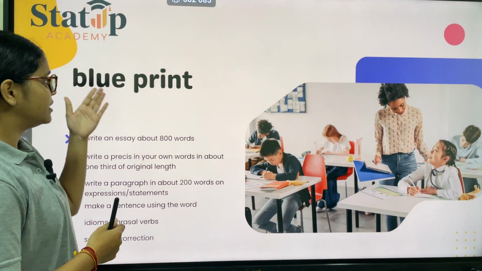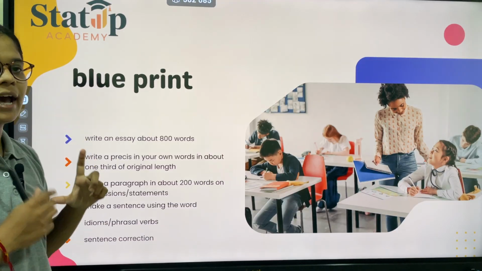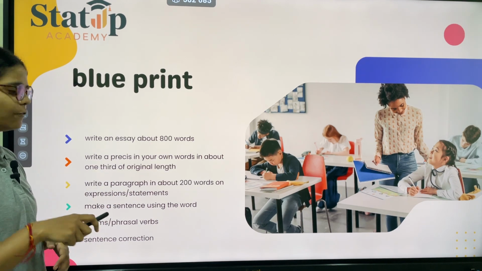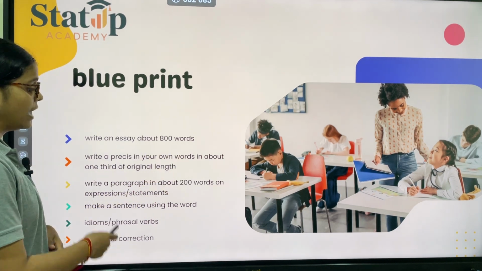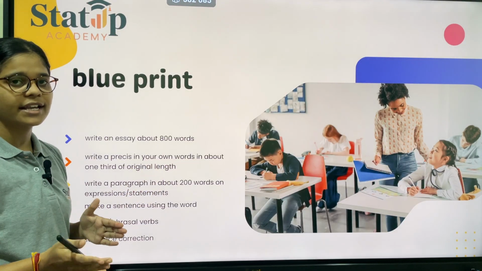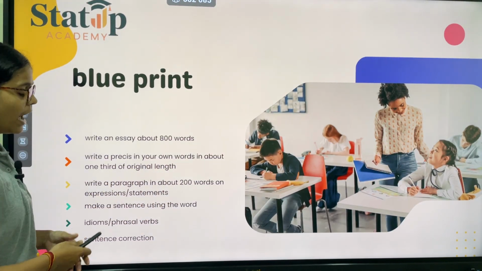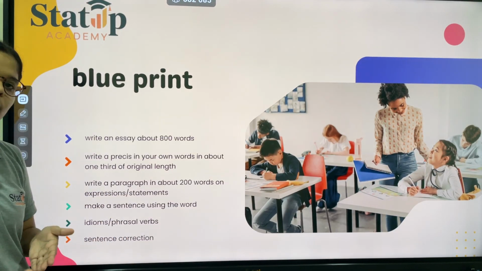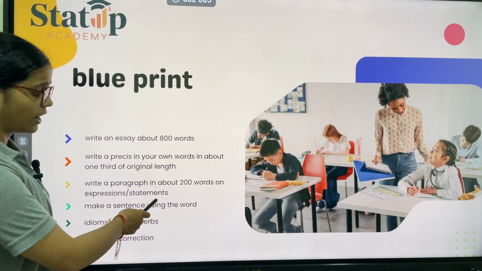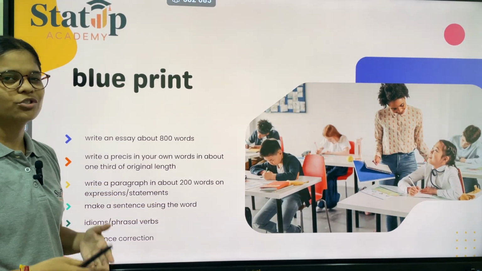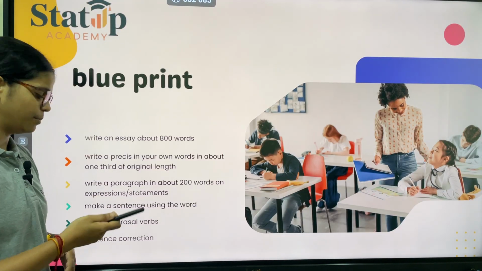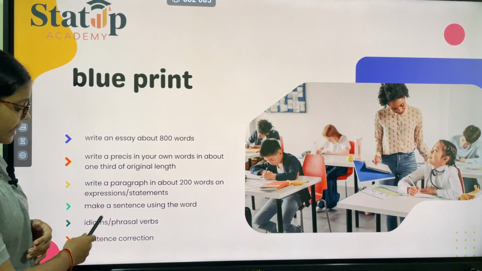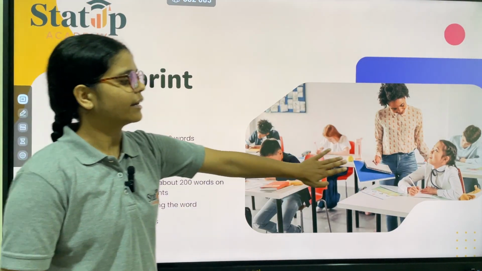Then we have the blueprint. This blueprint has been taken from the analysis of the previous 10 years' PYQs. It says that you will have to write an essay of 800 words along with the précis. The précis has to be written in your own words, and it has to be 1/3 of the original length of the passage or the comprehension that will be given to you in the question paper itself. Then you have to write a paragraph of about 200 words on given expressions or statements that will be mentioned in the question paper. Then you will have to frame a sentence using words, idioms and phrasal verbs, along with sentence correction.